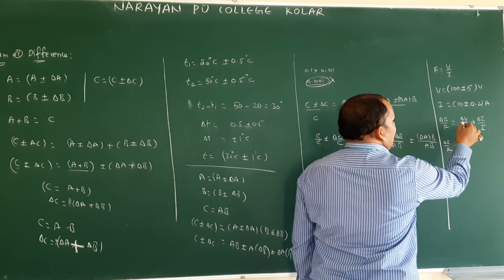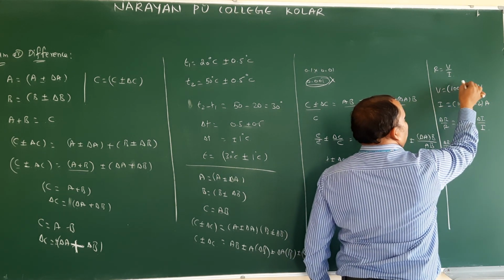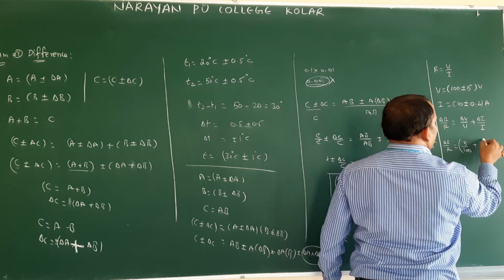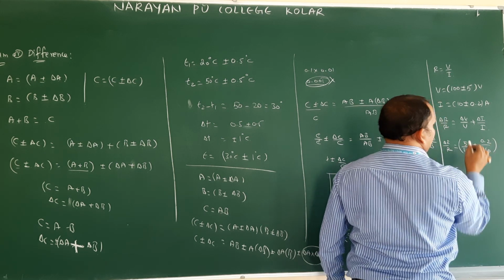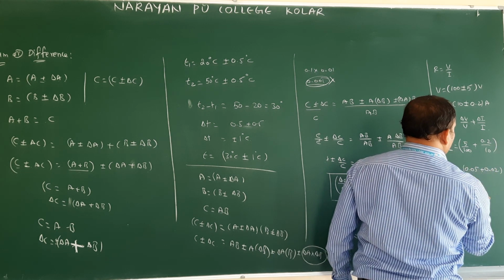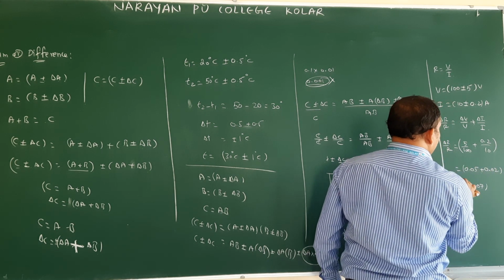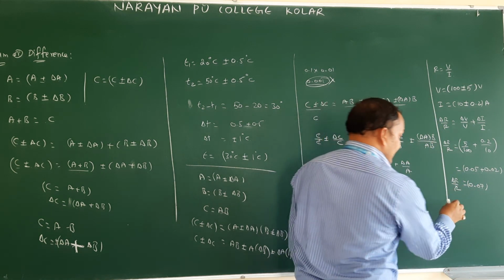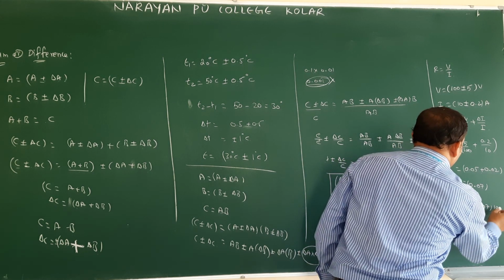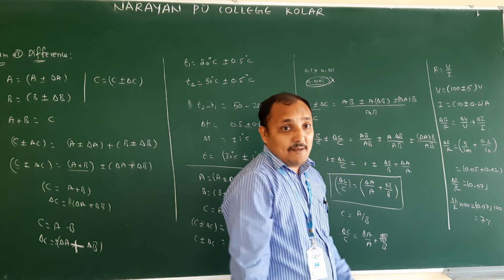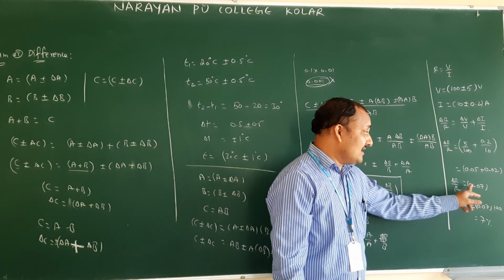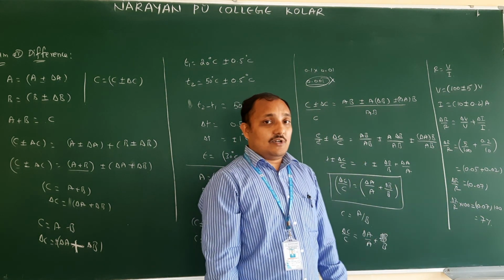So delta R by R. Here this is delta V, this is V, 5 by 100, plus 0.2 by 10. So 5 by 100 value. So 0.05 plus 0.02, 0.07. This is delta R by R. But they ask percentage error. Therefore, delta R by R into 100 is equal to 0.07 into 100. That is nothing but 7%. If percentage is there, you have to take that as percentage error. If percentage is not there, 0.07 we are calling it relative error. Okay.